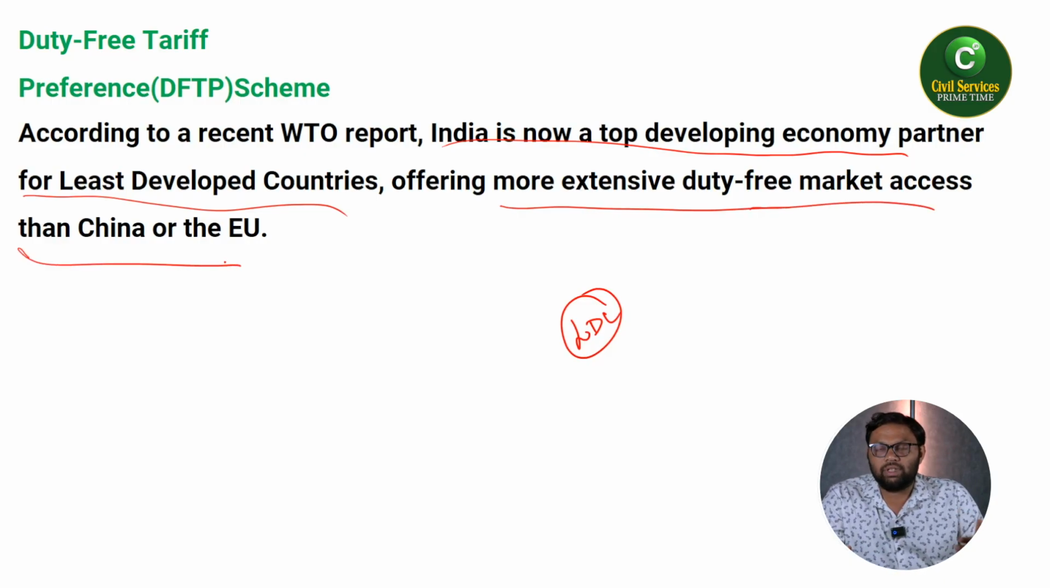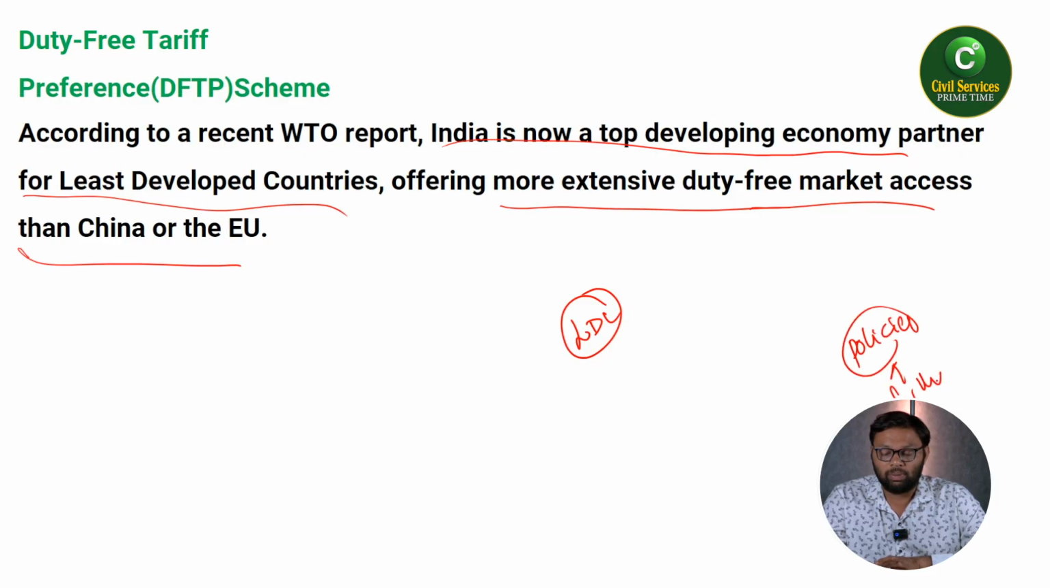If you compare it with China or the European Union, India has given more priority to least developed countries for their goods and services to enter into Indian markets. That's why this topic was very important. That is also known as the Duty-Free Tariff Preference scheme. That's why the WTO has praised India's economy and India's policies, especially for imports from least developed countries.